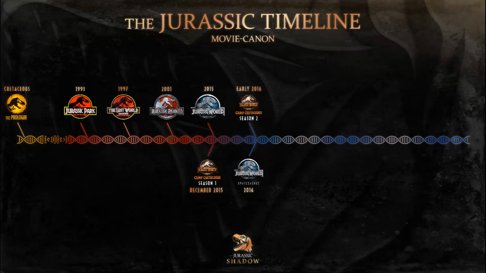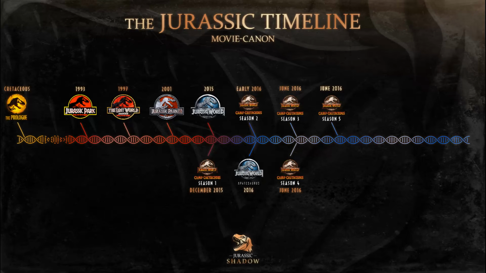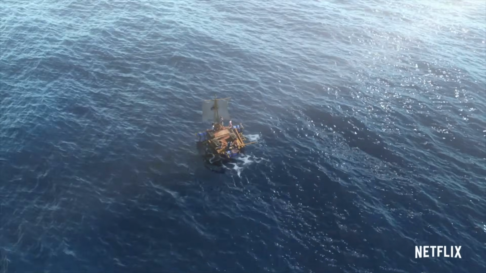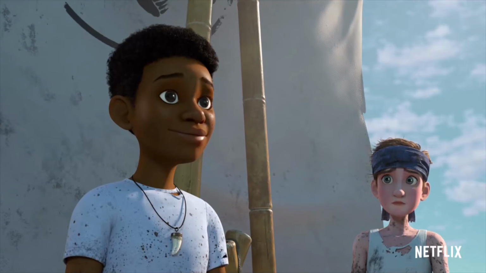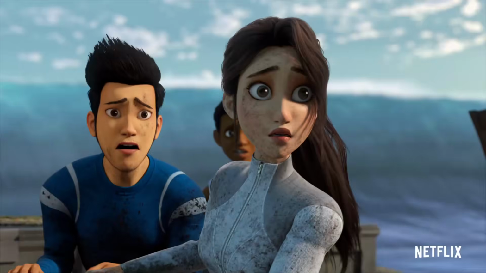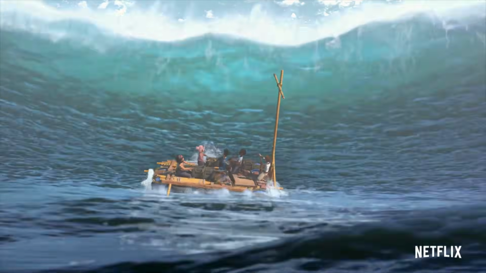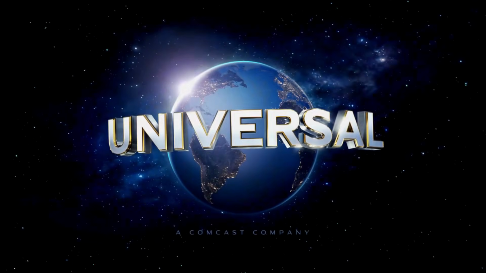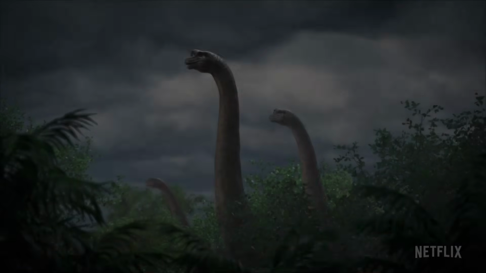After this, time ticks on as we next come to June 2016 with Camp Cretaceous Seasons 3, 4 and 5. All 3 of these seasons taking place within a week or so of each other. Season 3 was really important as it was technically the best season of them all, introducing new aspects of horror to this franchise and also a brand new hybrid dinosaur that changed the timeline forever and made us understand more about the Indominus Rex. Not to mention that also really nice connective link up to the start of Jurassic World Fallen Kingdom. Yes, the opening sequence of Fallen Kingdom takes place in June of 2016.